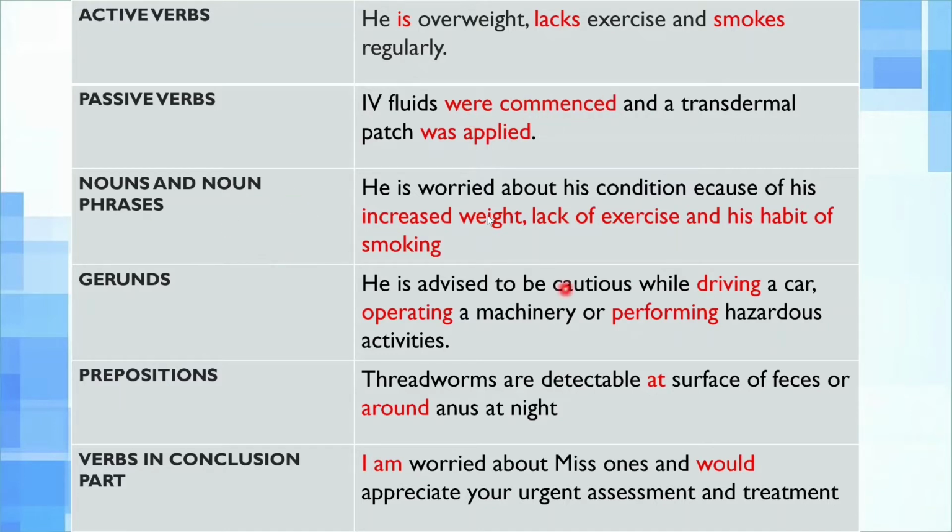Noun and noun phrases. He is worried about his condition because of his increased weight, lack of exercise, and his habit of smoking. These are all noun phrases. So they come in a line and we have made a balanced sentence here.